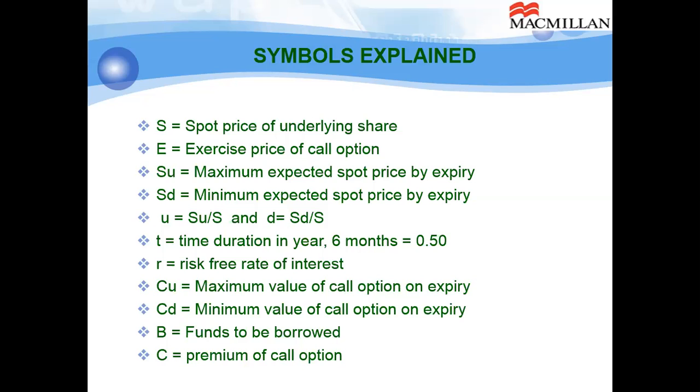T is the time duration in year. 6 months will be denoted as 0.50. R is the risk-free rate. We'll be calculating CU, that is maximum value of call option on expiry, and this maximum value is attained if SU is reached. And CD is the minimum value of call option on expiry the moment SD is achieved on expiry. B, that is capital B, funds to be borrowed, and C is the premium of call option, and subsequently when we use put call parity, P will be the premium of put option.